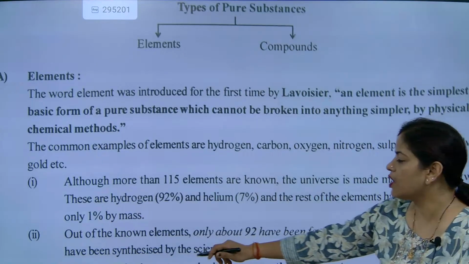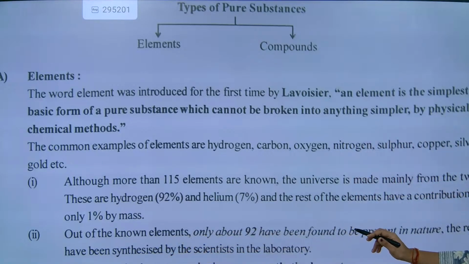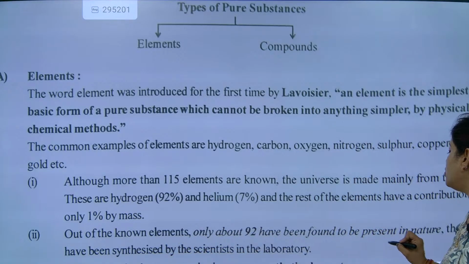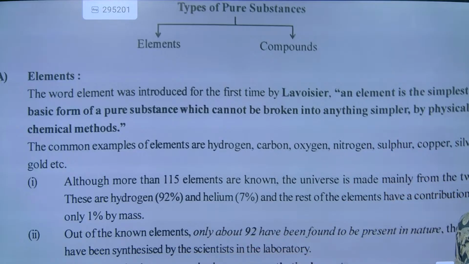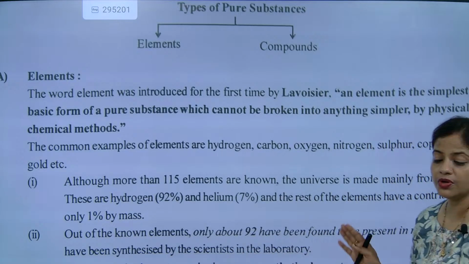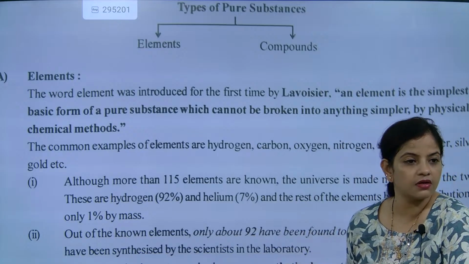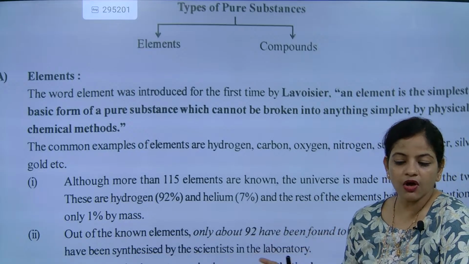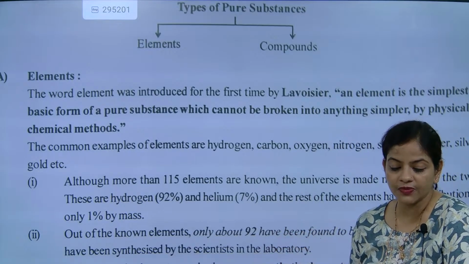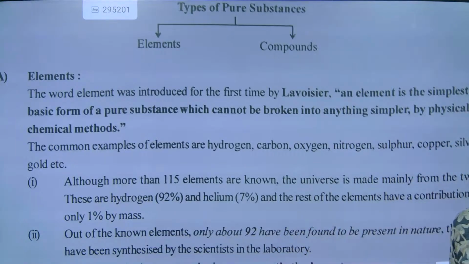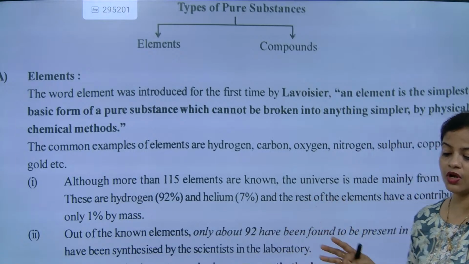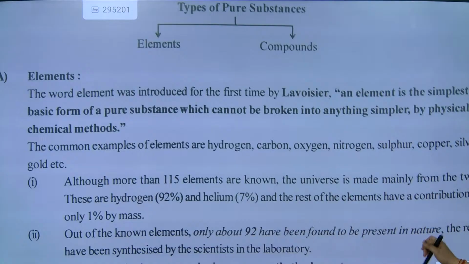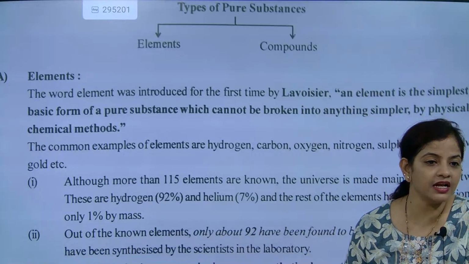Of the known elements, only about 92 have been found to be present in nature. The rest have been synthesized by scientists. Understood or not? Naturally occurring means we can obtain them from nature. Only a few are made by scientists in the lab, but 92 we are getting in nature.